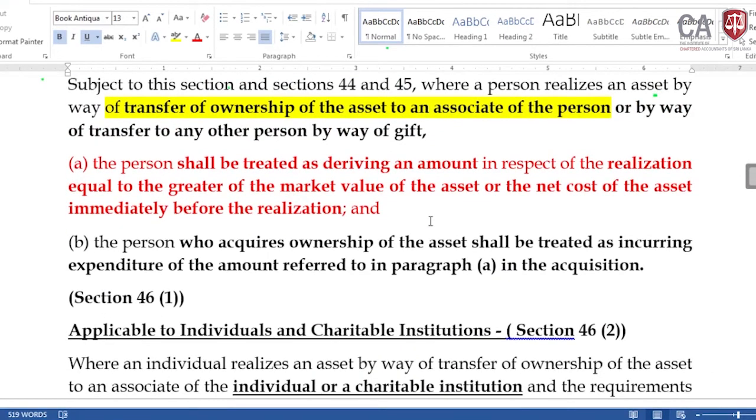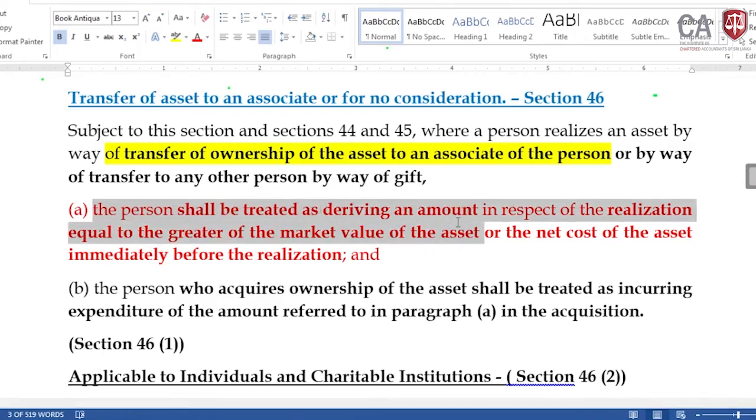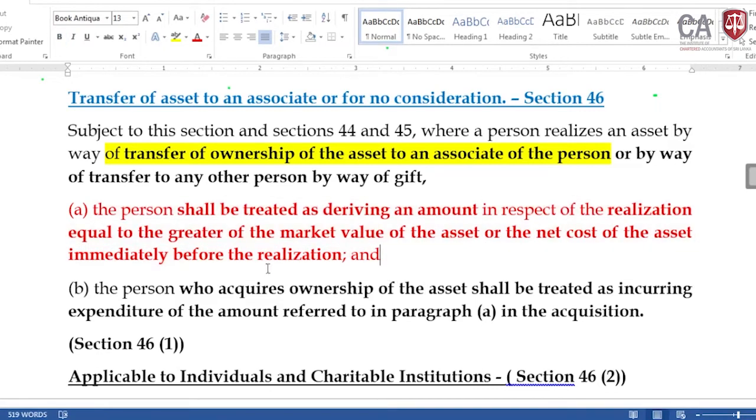It says where the transfer of ownership of the asset to an associate of the person is by way of gift, the person shall be treated as deriving an amount in respect of the realization equal to the greater of the market value of the asset or the net cost of the asset immediately before the realization.